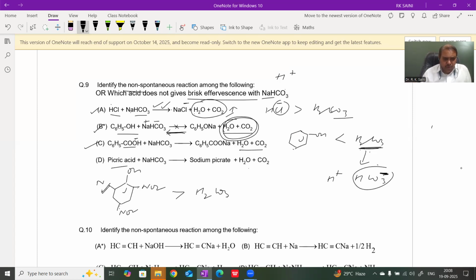When three NO2 groups are present at positions 2, 4, 6, it is known as picric acid. It is more acidic than carbonic acid, and hence it also evolves CO2. Therefore, the non-spontaneous reaction is B.